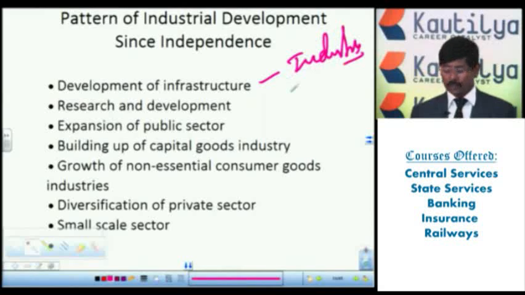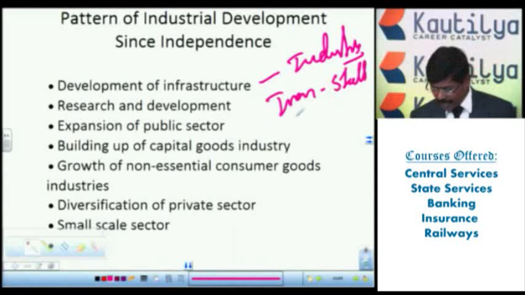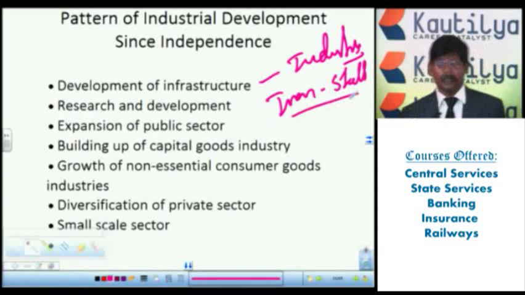Under that, different iron and steel industries, mainly Visakha iron and steel industry, Salem iron and steel industry, Bhadravati iron and steel industry. So different iron and steel industries were developed in India. Not only the iron industries, different infrastructure facilities were developed with help of the different five year plans in India.